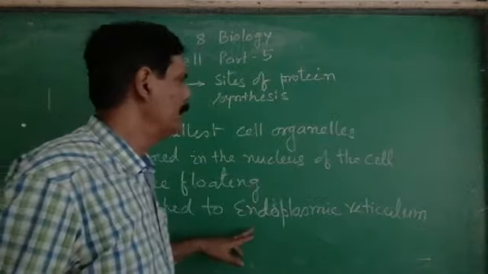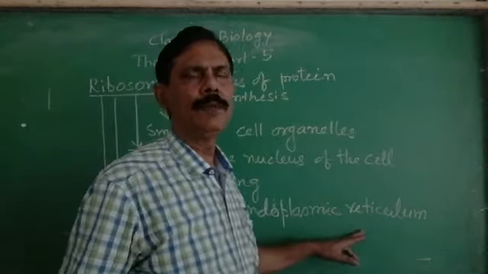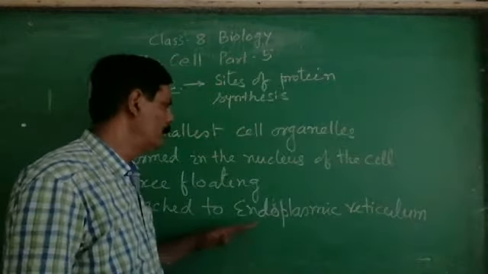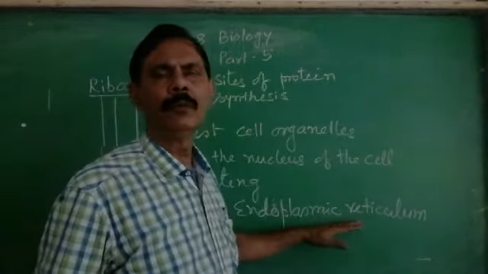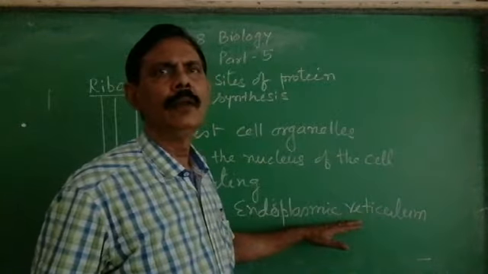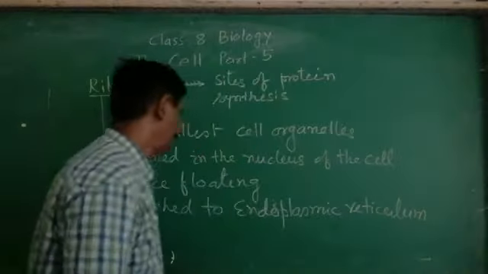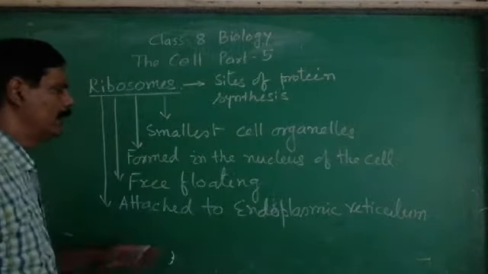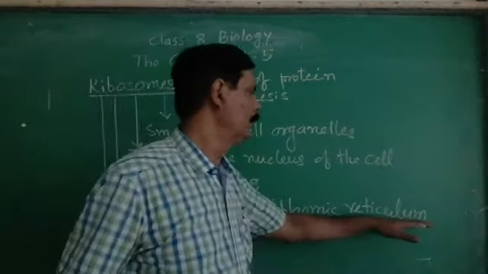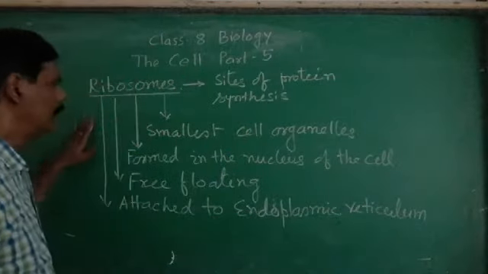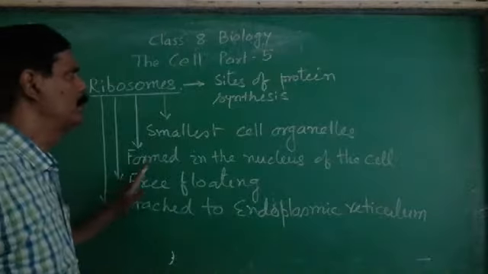So endoplasmic reticulum basically are of two types. We call it a smooth endoplasmic reticulum, and another one is known as a rough endoplasmic reticulum. So I will give you the idea about the endoplasmic reticulum. After this, so these are about the ribosomes, the sites of protein synthesis.